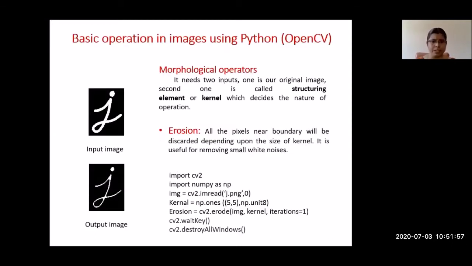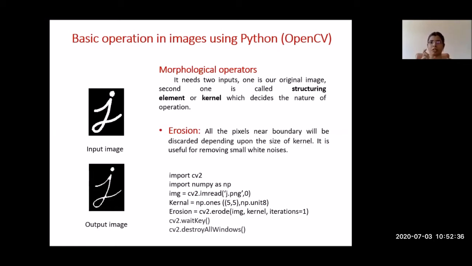So the basic operations in image processing using Python, using OpenCV. The first and most useful basic operation in image processing is the morphological operation. As you already know, this morphological operation mainly contains two things. One is erosion, second is dilation. If you want to do any morphological operation, we need two things. One is our original image and another one is a kernel. So for doing any morphological operation in software like OpenCV, Python or MATLAB, we need the original image and the second one is the kernel size.